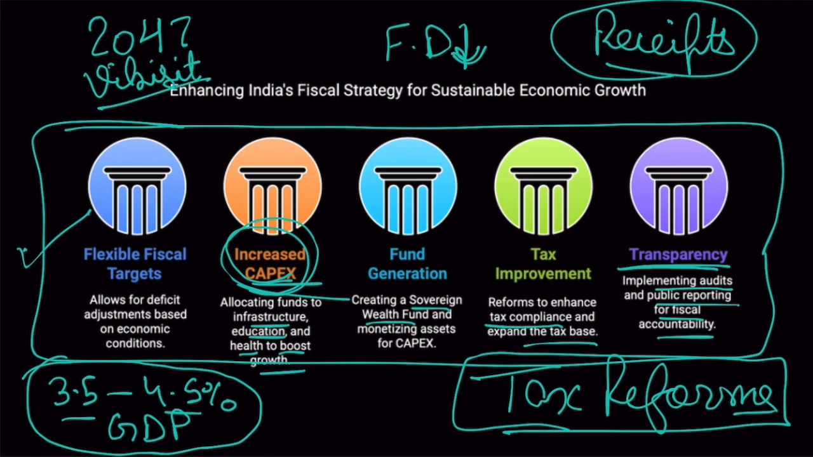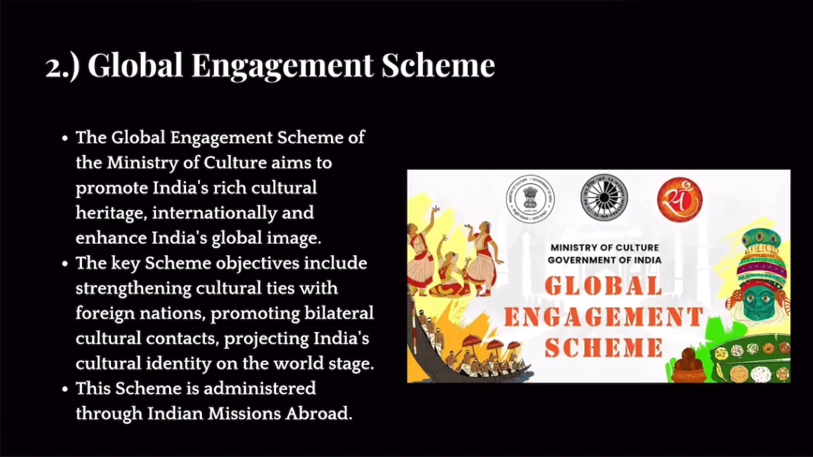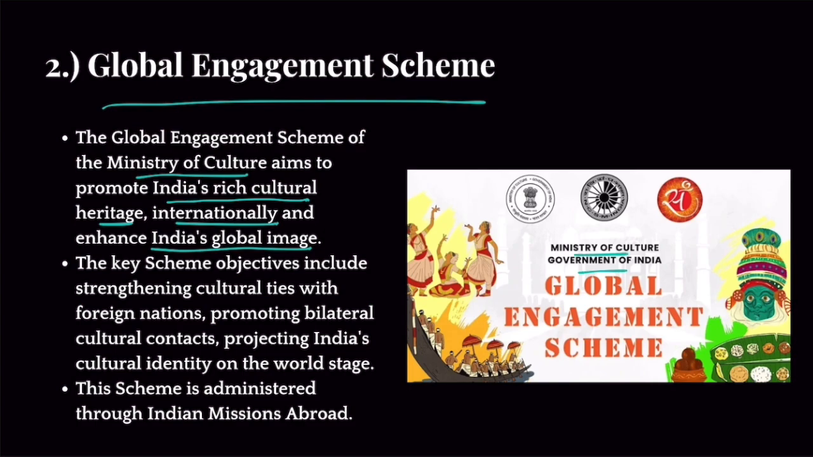Okay, now let's quickly move on to topic number 2, which is Global Engagement Scheme. The Global Engagement Scheme of the Ministry of Culture aims to promote India's rich cultural heritage internationally and enhance India's global image. That is why the Ministry of Culture launched this scheme. Under this scheme, we will promote our own culture on a global stage.